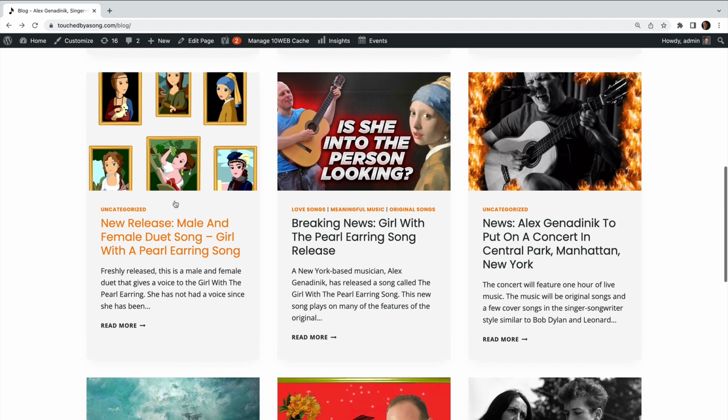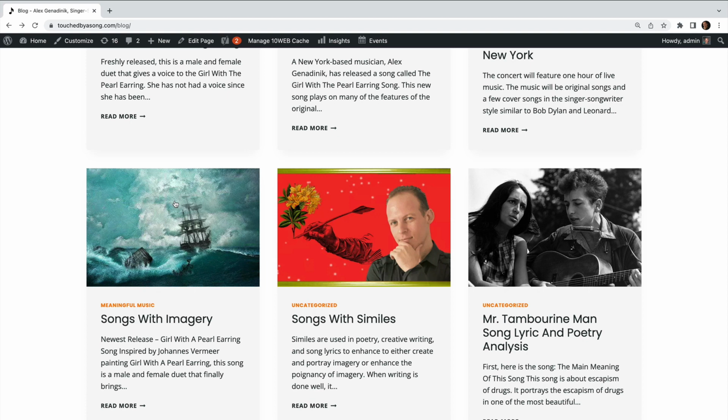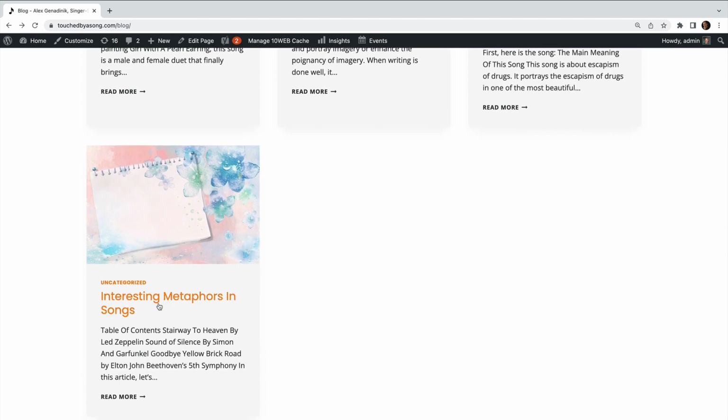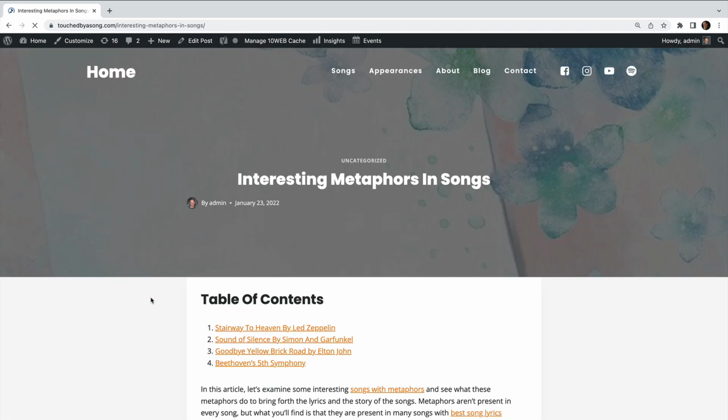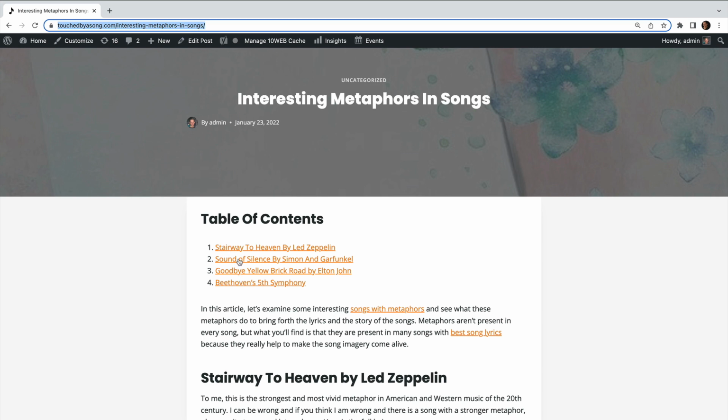As an example, what you're going to want to end up with is a table of contents. I'll show you how it looks. So here's a page, interesting metaphors and songs. What it's going to end up looking like is, you see there's a table of contents right here. So let's say I click on Sound of Silence. Notice the URL is going to stay the same, but it's just going to change a little bit. If I click on it, the page is going to jump to the part of the page where that section about that song, Sound of Silence, is.